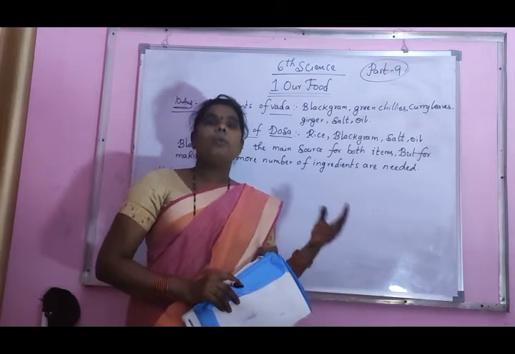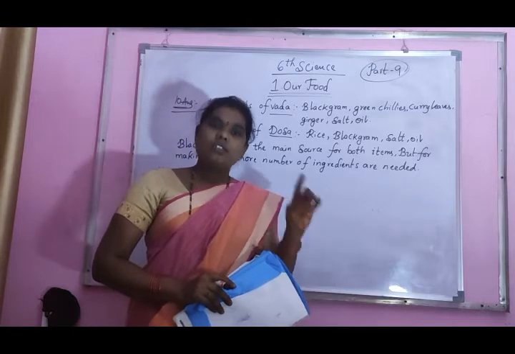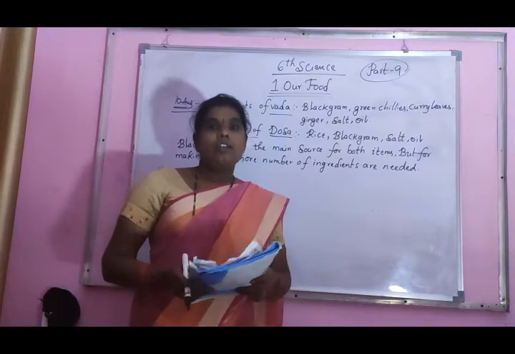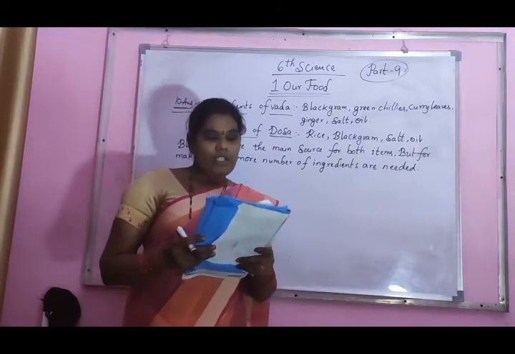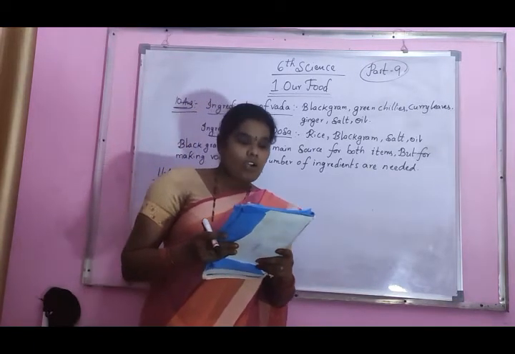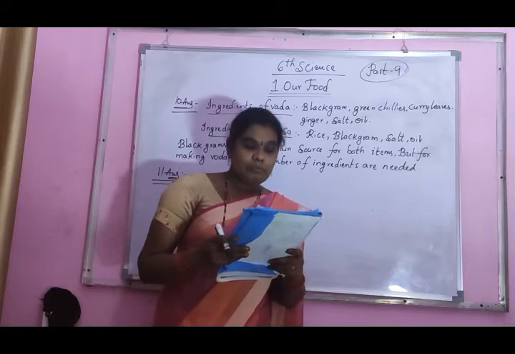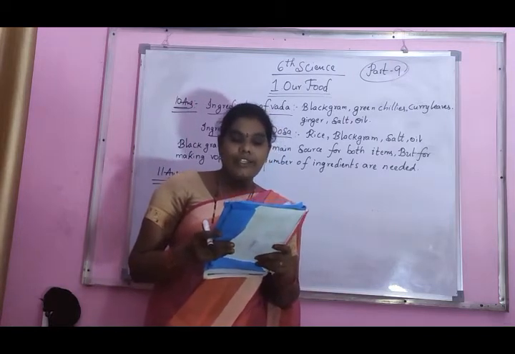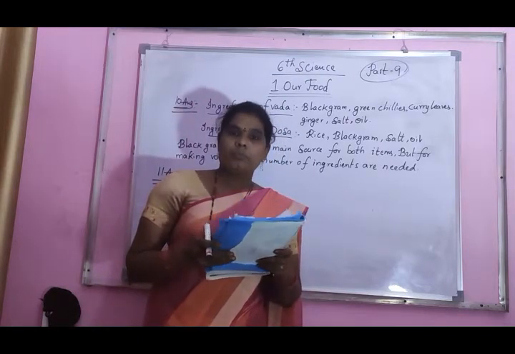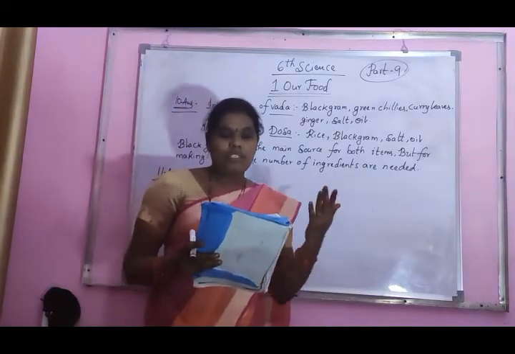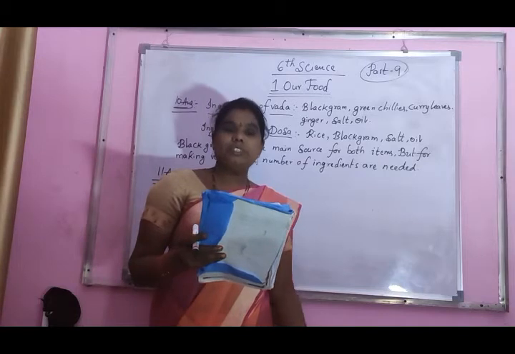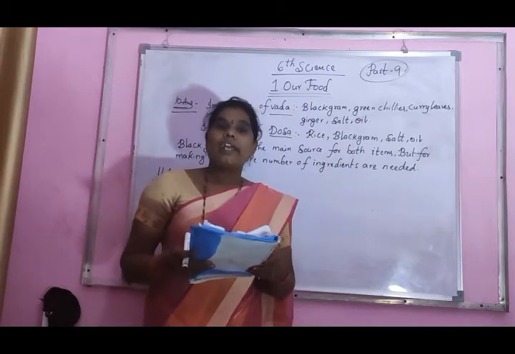The main sources are plants and animals only. That's why it is correct. Now I write the answer with reason also. Next one. Spices, oil, salt and meat are the ingredients of chicken curry. In chicken curry preparation, we want spices, oil, salt and meat. That one also is correct.